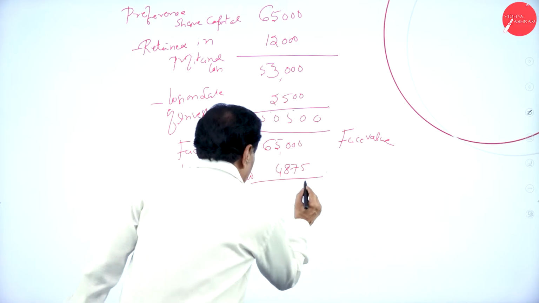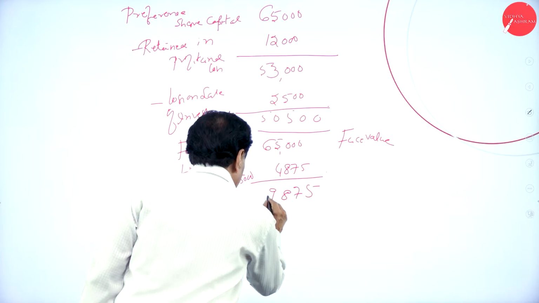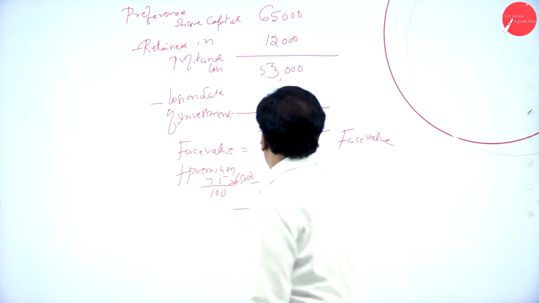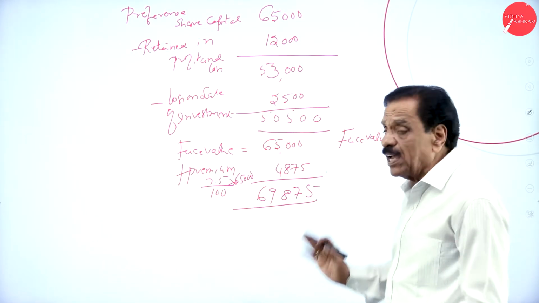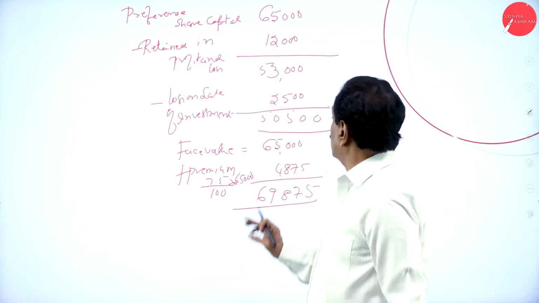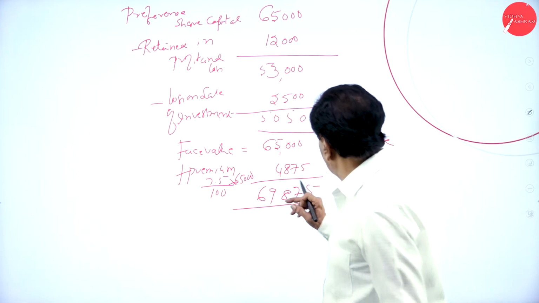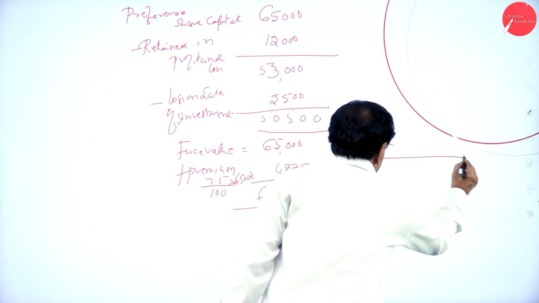Total amount required is 69,875. He says, how much will we want? 69,875 you want.